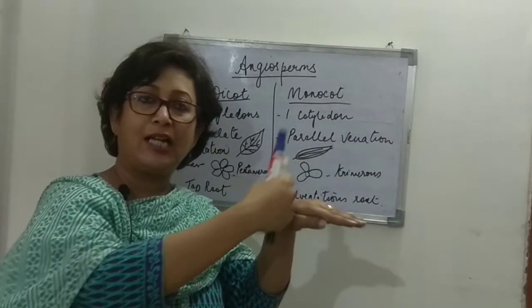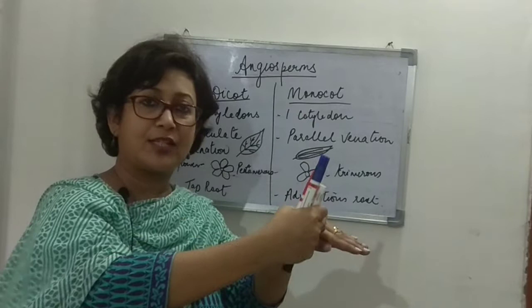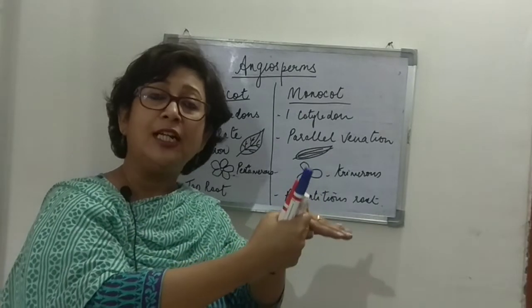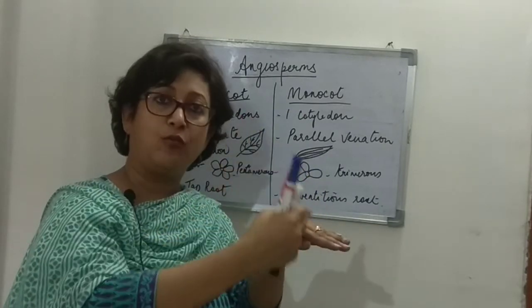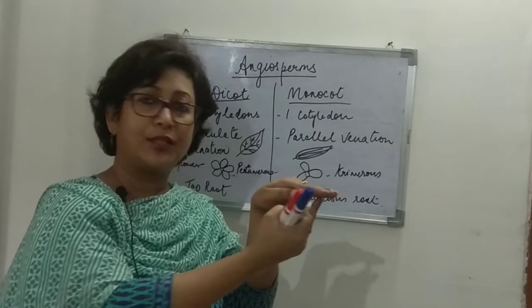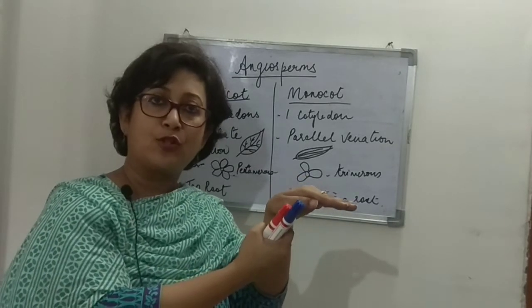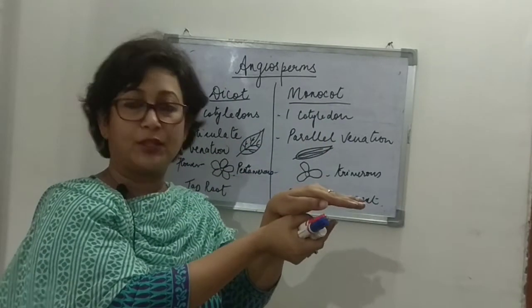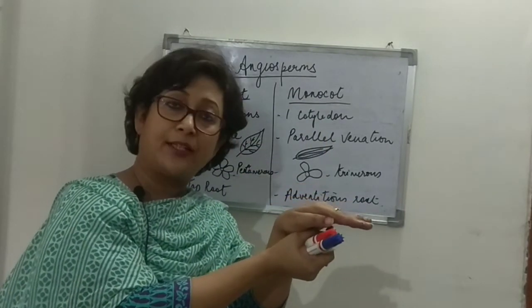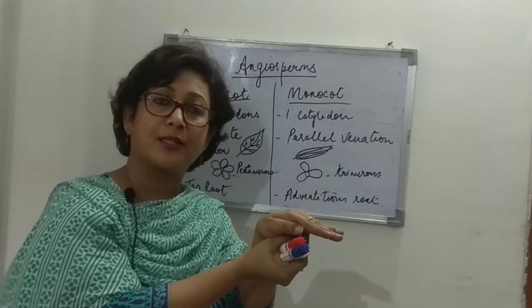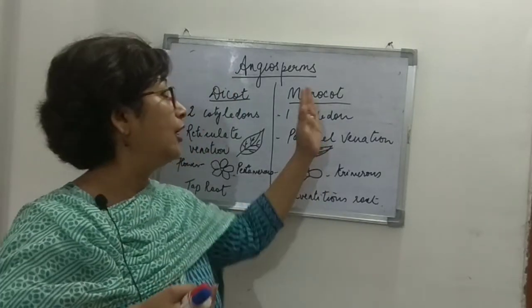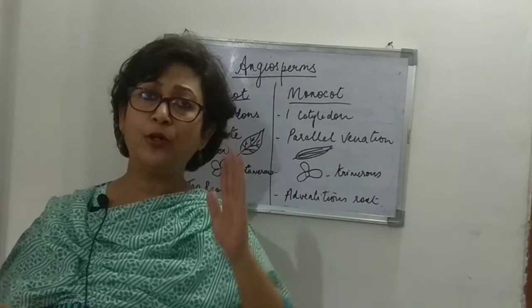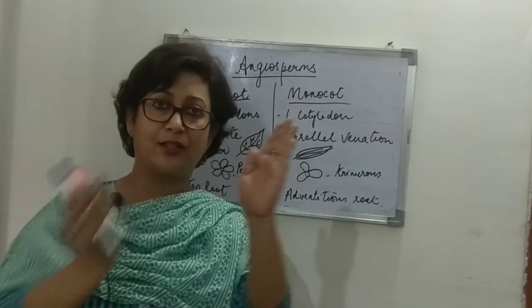Why not more on the upper side? Because the direct rays of the sun, the heat of the sun would lead to more loss of water, right? So they are found on the ventral side, right? So more sun on the dorsal side and lesser sun they get on the lower side where more number of stomata are present. Whereas if we talk about the monocot plants, in monocot plants the leaves are arranged like this,